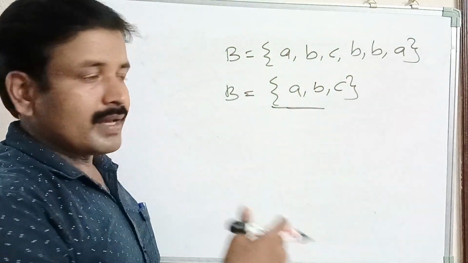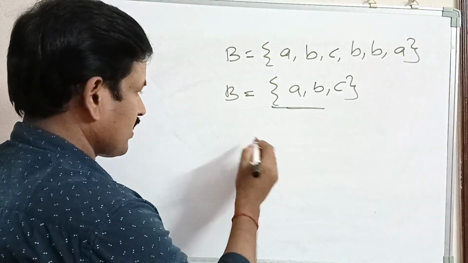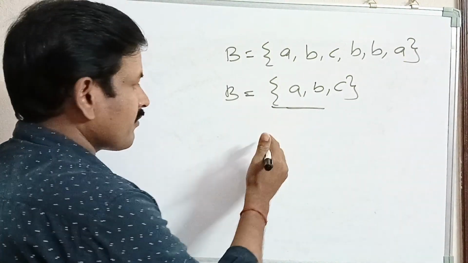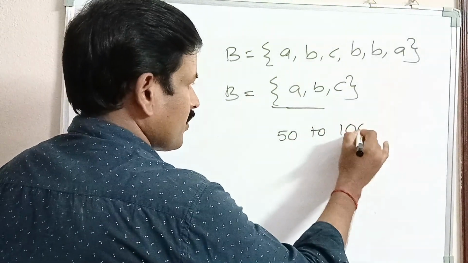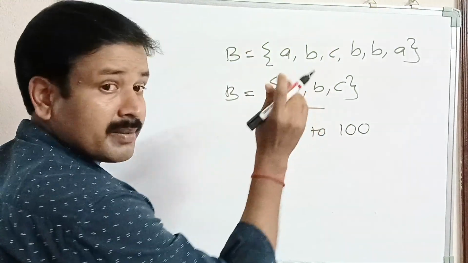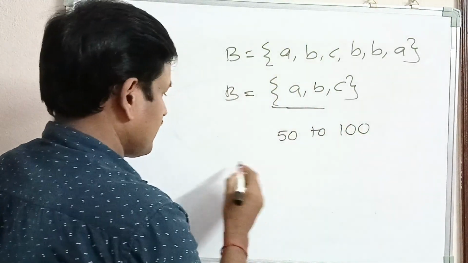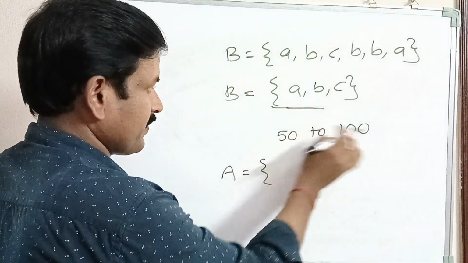If the number of elements in a set is very large, for example, the set of natural numbers between 50 and 100, we can write, let A be the set of natural numbers between 50 and 100.